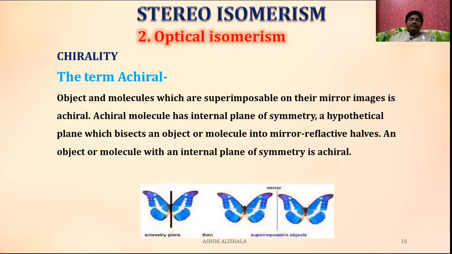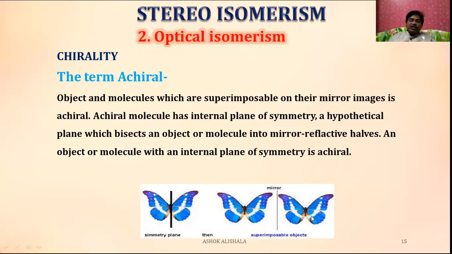Then you can see this one. See, this is a butterfly, a beautiful butterfly. If you observe, when you keep a plane here, the image of this butterfly is very similar and identical to this one.